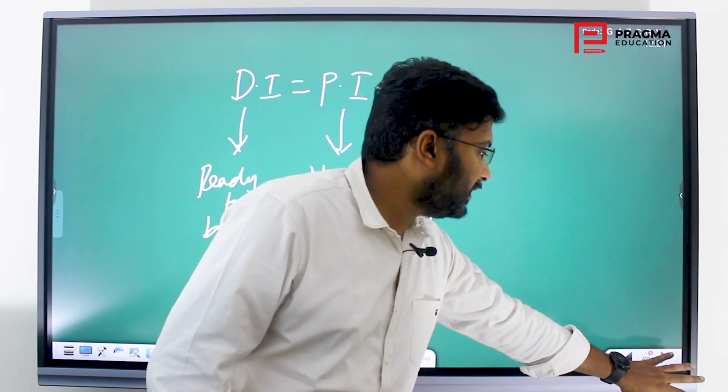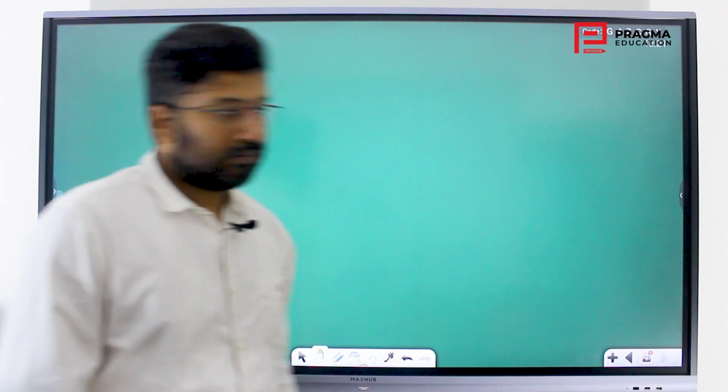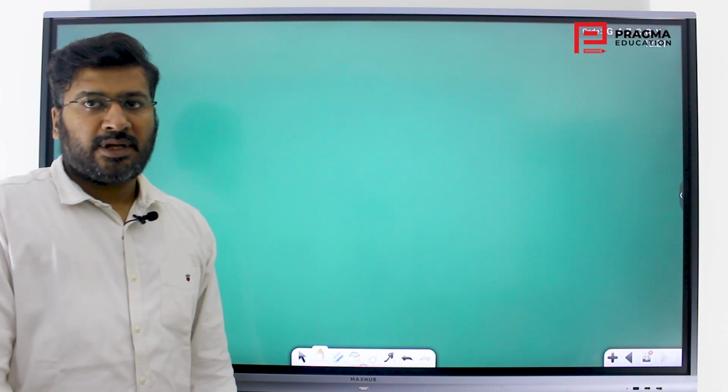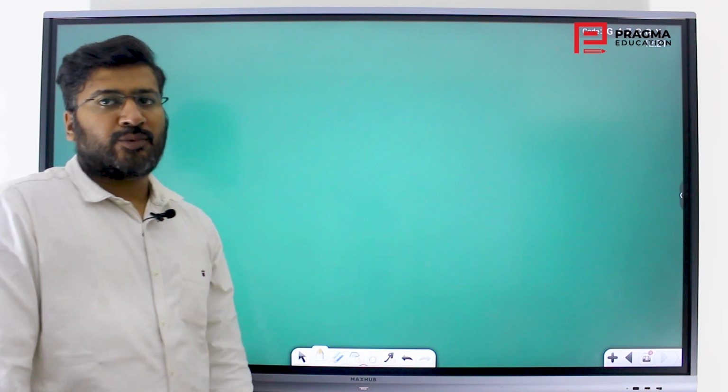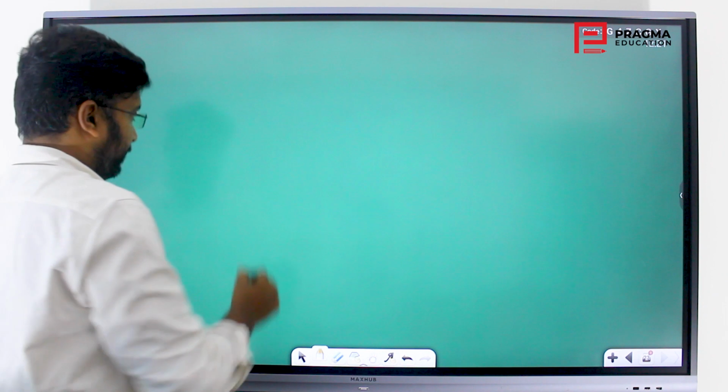So these are two methods. We will see there is a little concept in here. After covering that concept, we will get to know all the types of methods and we will be able to calculate all of them together also. This is the measurement of national income concept.